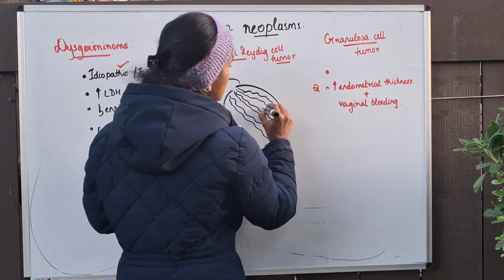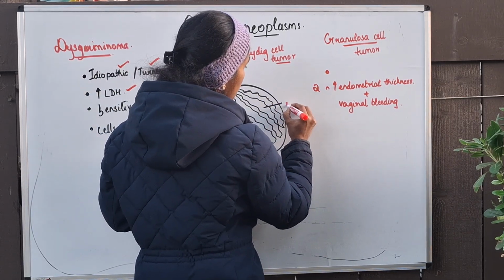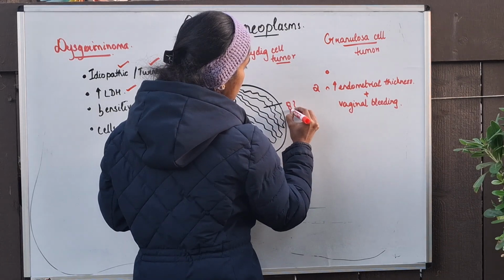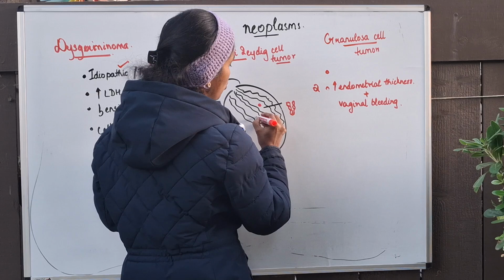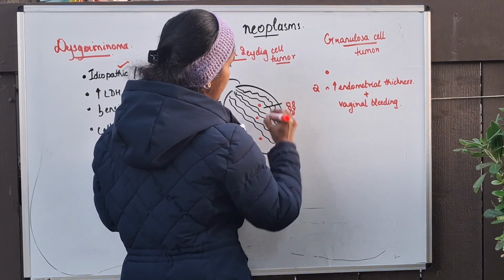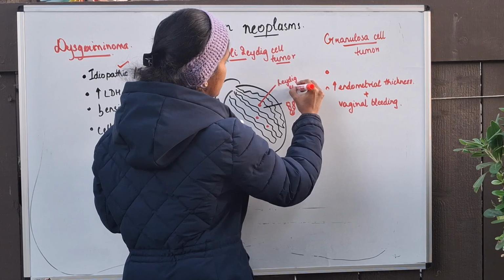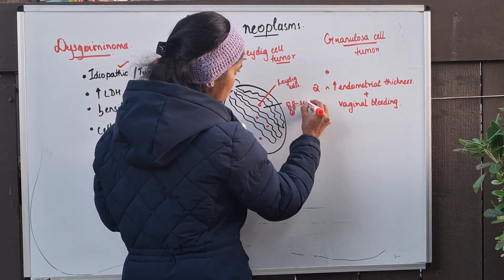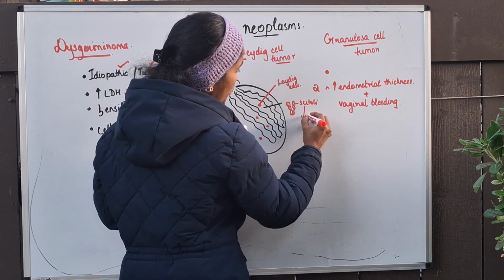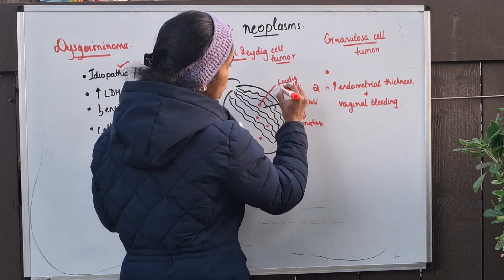In the seminiferous tubules, if we see a cross section, here we have the Sertoli cells. These cells are the Sertoli cells, and those cells present in the tissue of the testis are the Leydig cells. The Sertoli cell produces aromatase, but the Leydig cells produce androgen.